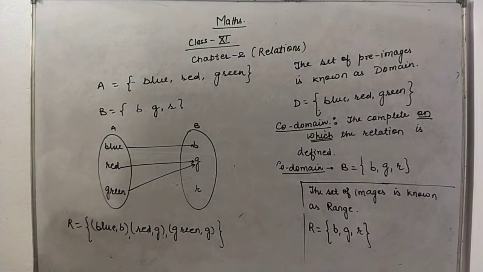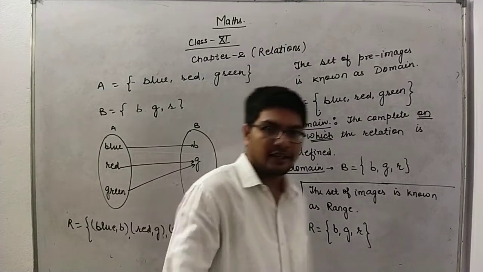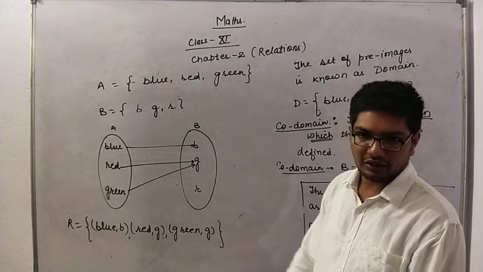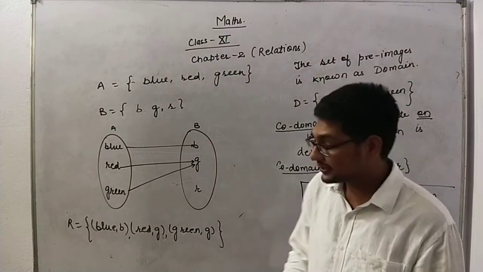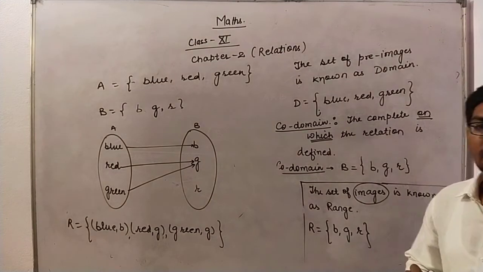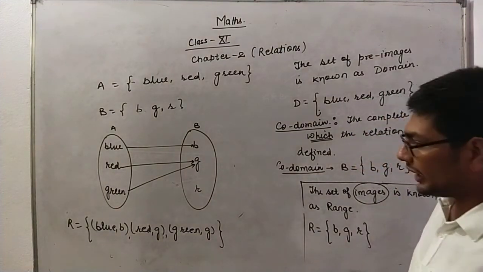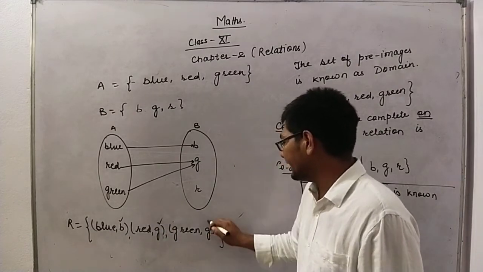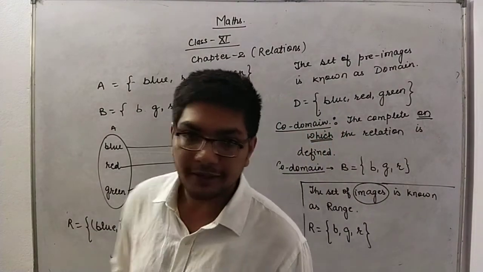Now, what is the domain? Domain is the same as set A. It's blue, red and green. What is range? For range, I am telling you it is the set of images. So here for the set of images only two elements are present, B and G. Okay.